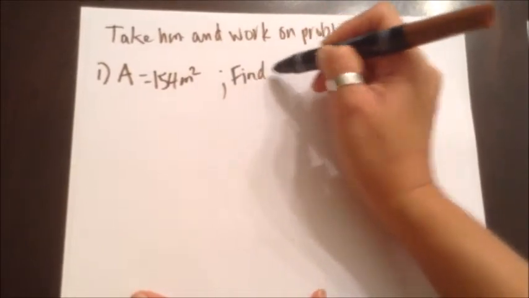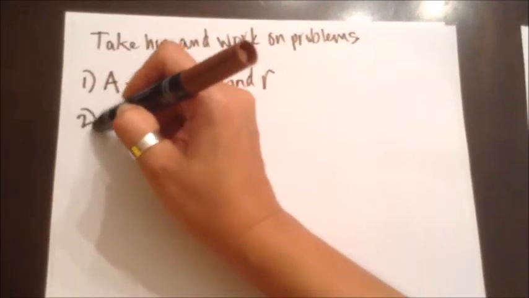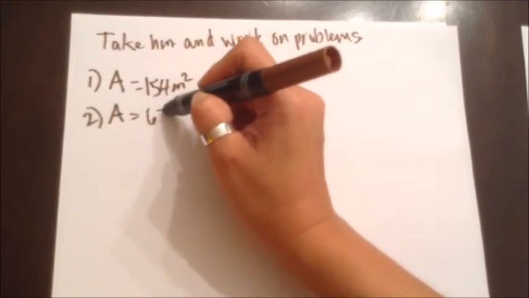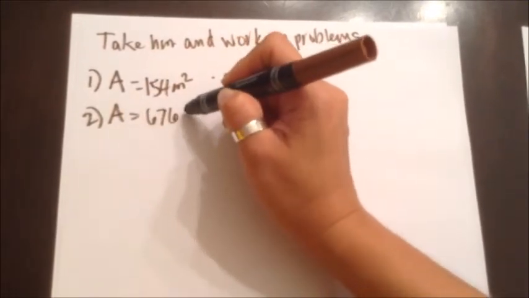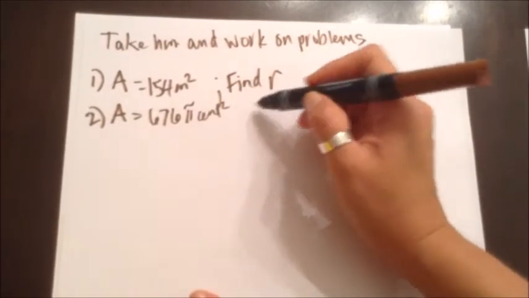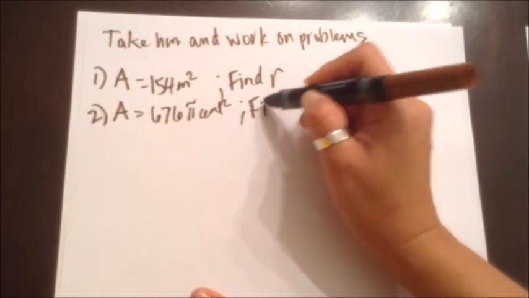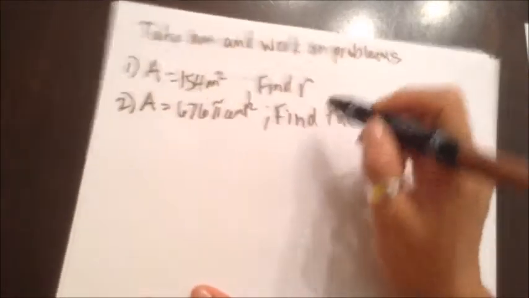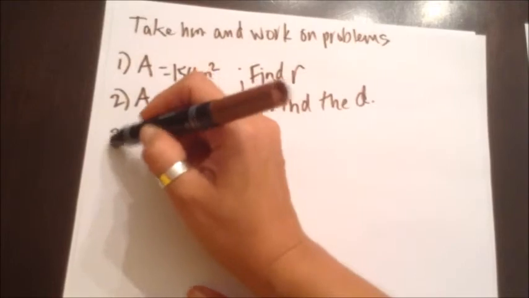Find the radius. Number 2, the area of a circle is 676 centimeters squared. I want you to find the diameter.